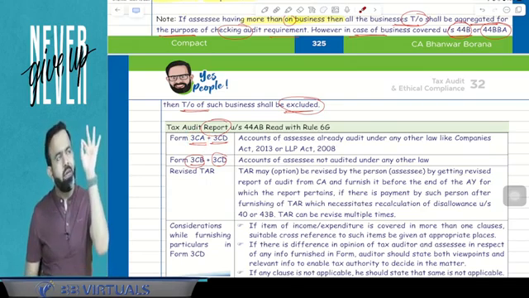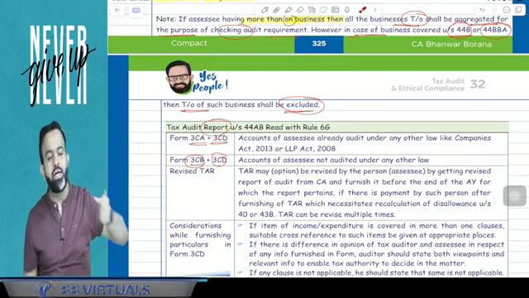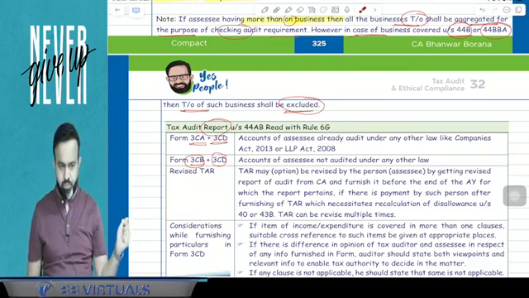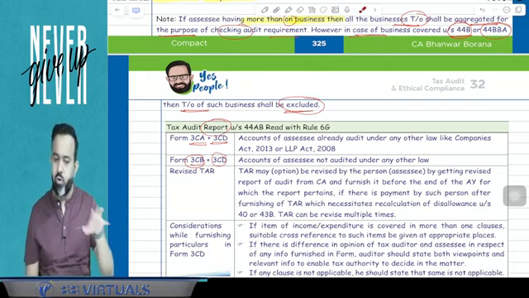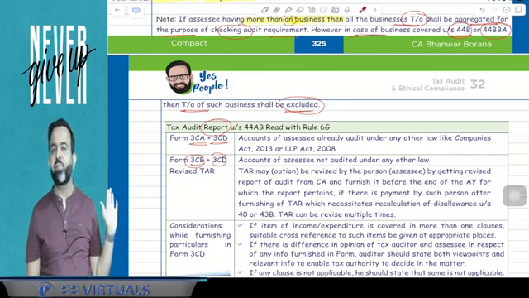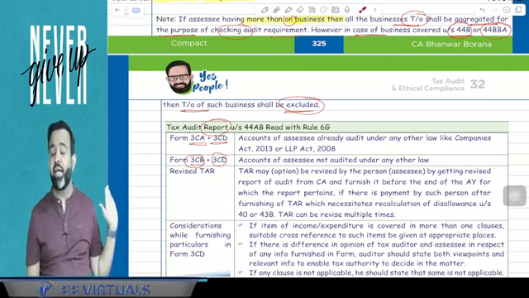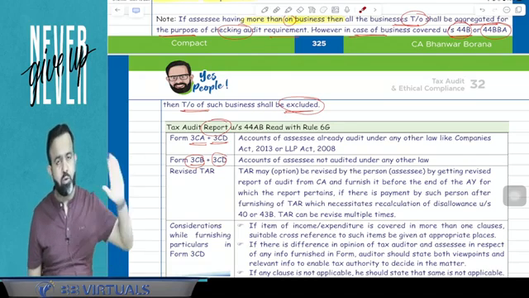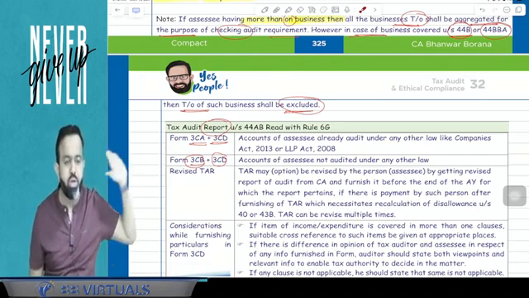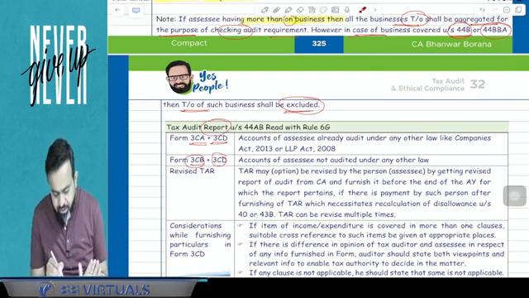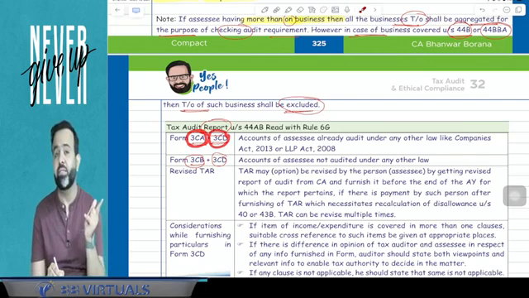Guys, if there is a tax audit of any person whose accounts are already audited under any other law. For example, for a company, accounts are already audited under the Companies Act. For an LLP, accounts are already audited under the LLP Act 2008. Suppose, for example, a cooperative society. Cooperative society accounts are already audited under another law. Then guys, the chartered accountant will fill two forms: one is the 3CA and 3CD.